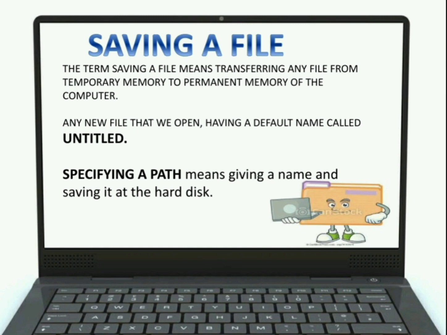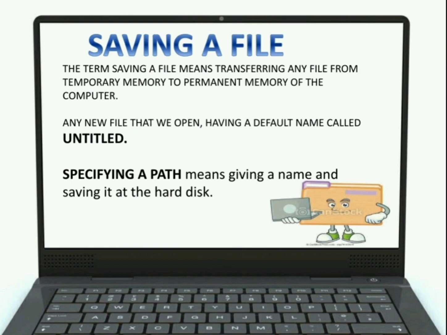Kids, I want to mention something more here. When you open any new file of any software, suppose you are opening a blank new MS Paint file, then the computer will open it by its default name. That default name is always known as untitled document.